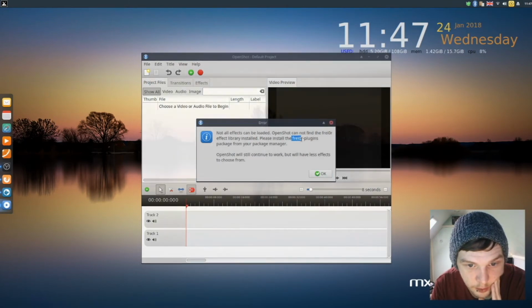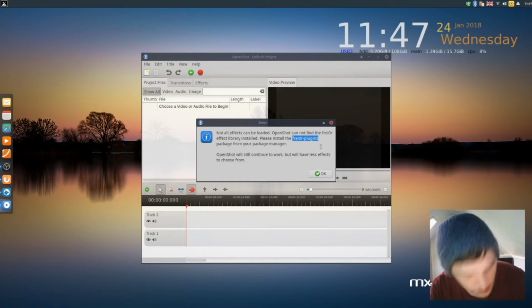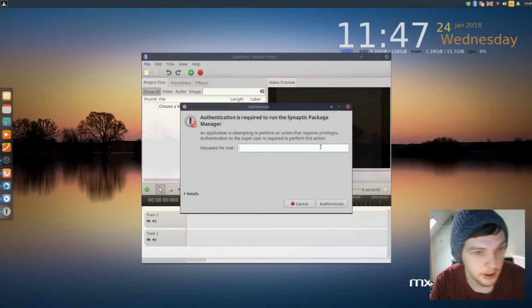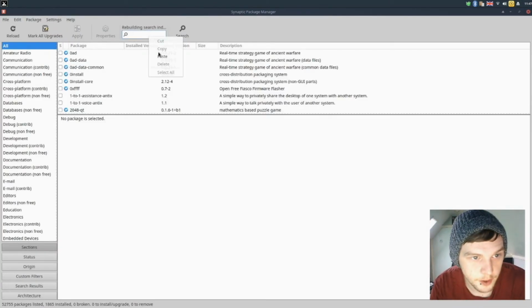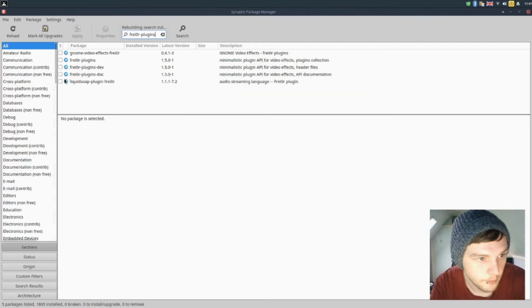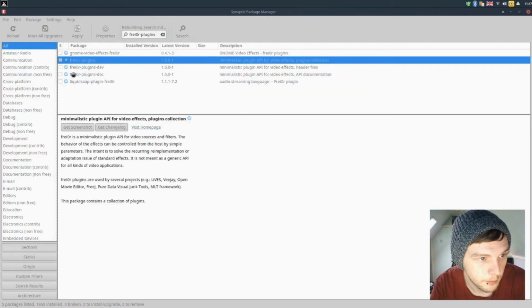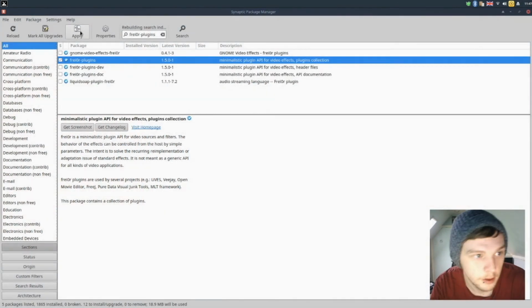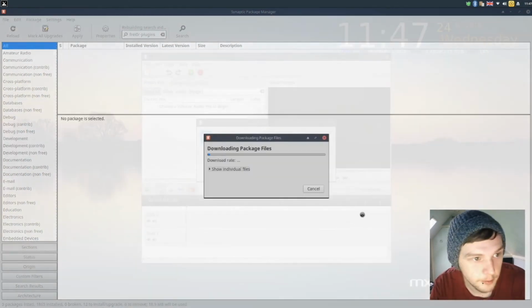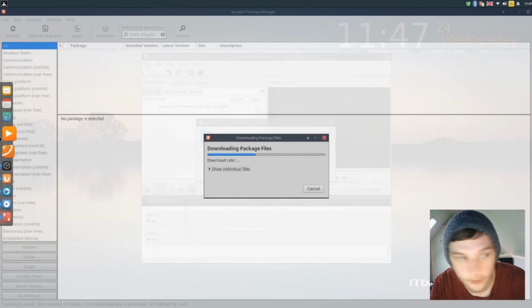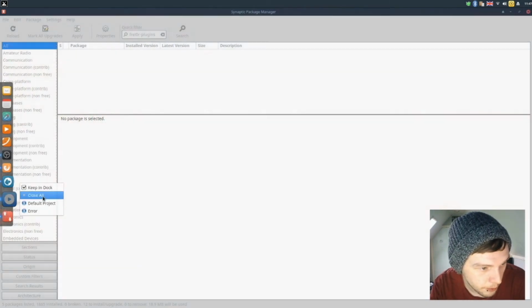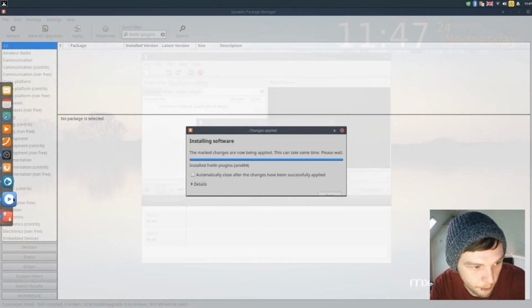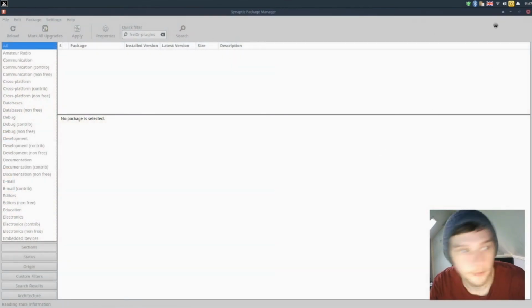Right, so we haven't got a fleet of plugins. So what we're going to do, we're just going to copy that. Open Synaptic. And we're just going to go paste. And there it is there. Mark for installation. Mark. Apply. We want to keep this in dock, but we want to close all. Okay, that's that.